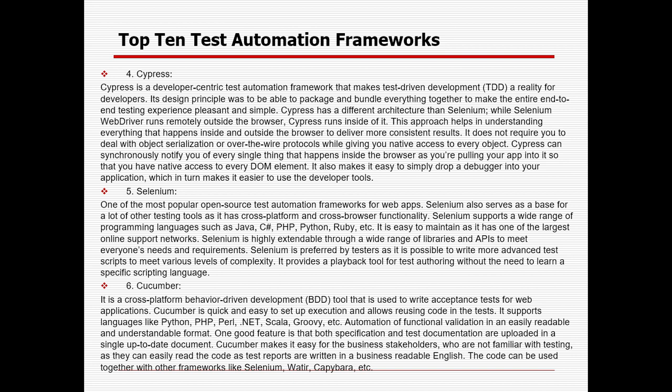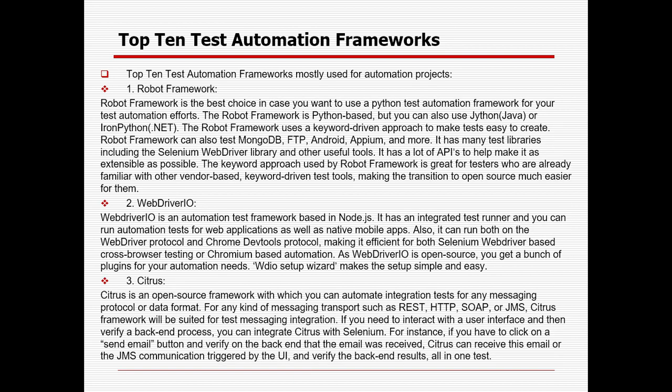It also makes it easy to simply drop a debugger into the application, which in turn makes it easier to use the developer tools. I have described all 10 frameworks so that you can get a basic understanding of what they are about and the different things we can try for automation.